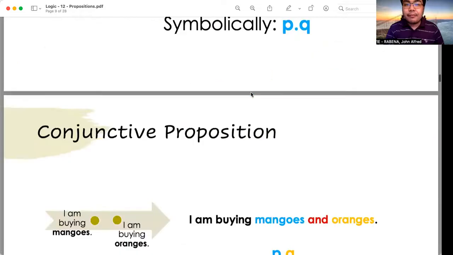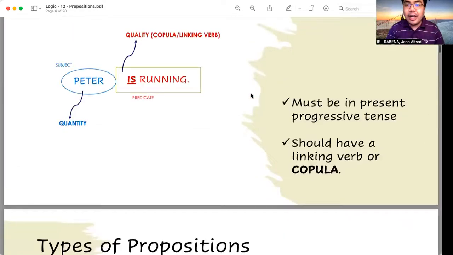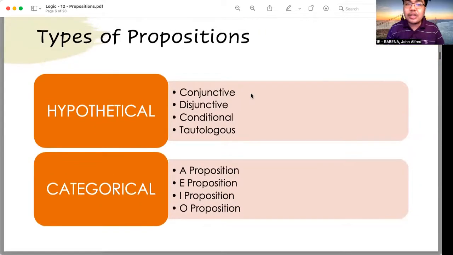Now, we move on to the types of propositions. The types of propositions are hypothetical propositions and categorical propositions. These are the two types of propositions. Under hypothetical, we have first conjunctive, second disjunctive, third conditional, and fourth tautologous. And under categorical, we have the A proposition, E proposition, I proposition, and O proposition.